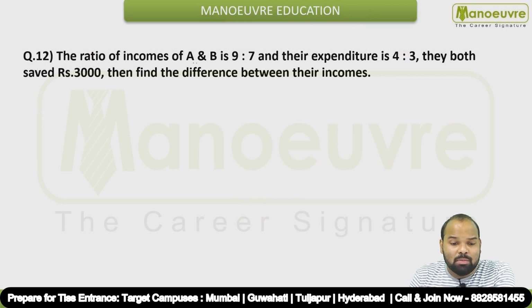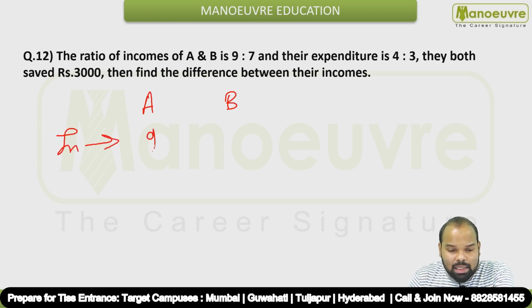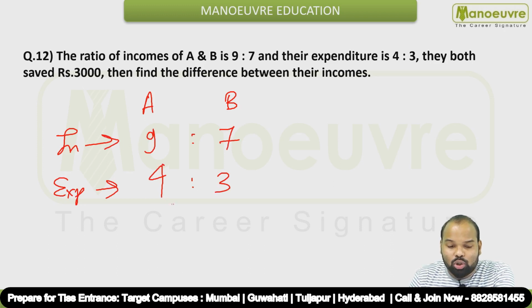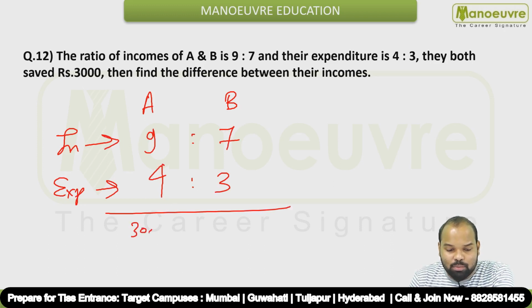The ratio of incomes of A and B is 9:7 and their expenditure is 4:3. They both saved rupees 3000. Then find the difference between their incomes. Okay, so there are 2 people, A and B. Ratio of their incomes is nothing but 9:7 and ratio of their expenditure is nothing but 4:3, and both of them are saving 3000 rupees.